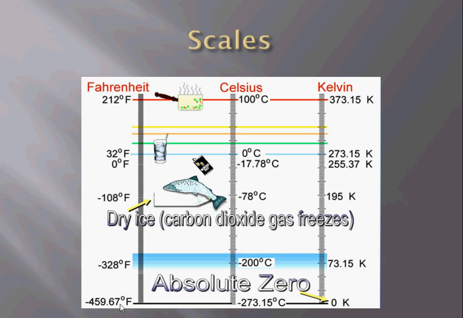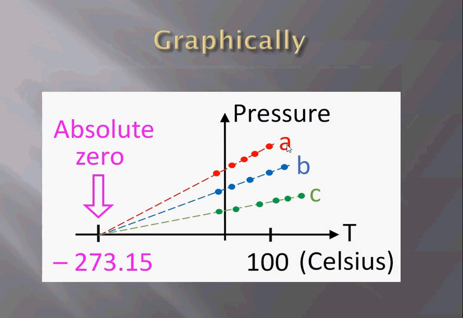459.67 degrees Fahrenheit. If you see graphically, let's say A, B, C are three gases, and we plot a graph between pressure and temperature. So where the absolute zero lies, it lies in minus 273.15 till 100. Till this point, all the three gases cease here, but have not reached the absolute zero.